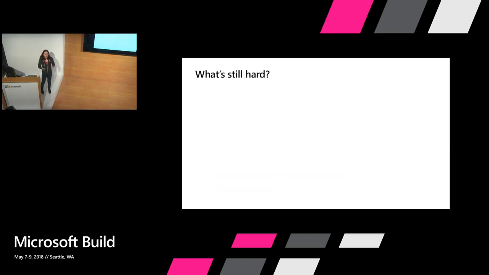So what is still hard with Azure Functions? Very quick rundown for anyone who didn't raise their hand that I didn't see. Azure Functions is an event-driven serverless platform. You upload your code, it fires based on some sort of event that comes in, and then you can bind your calculations and so on to some sort of output. Some things, however, are still difficult to do in Azure Functions. For example, if I want to take the output of one function and use it as the input into another function, I have to coordinate that somehow.